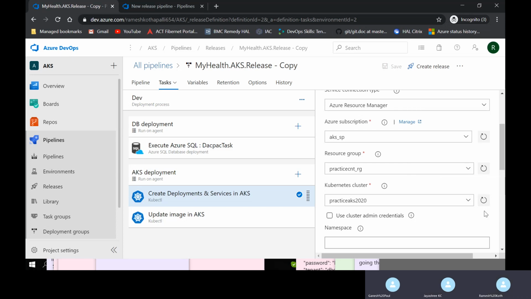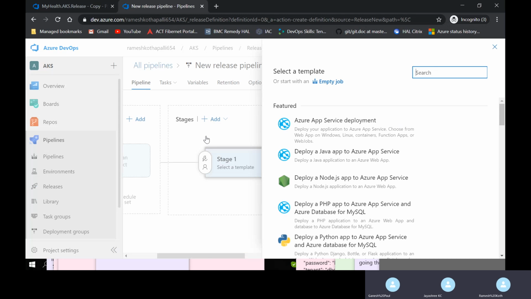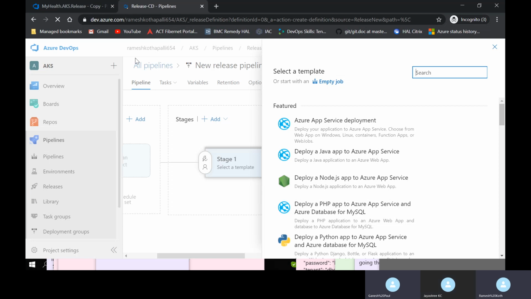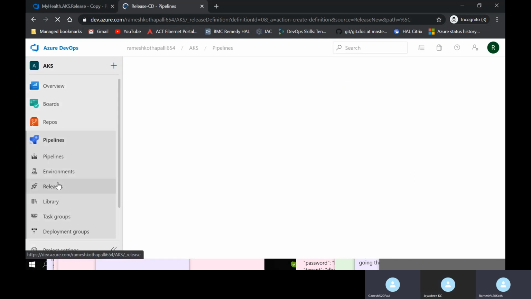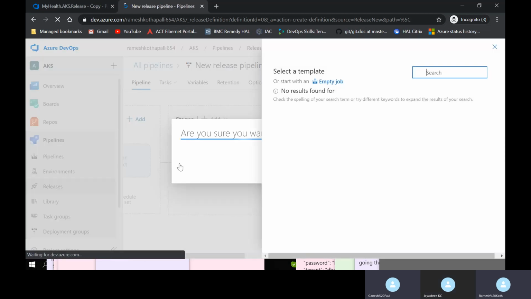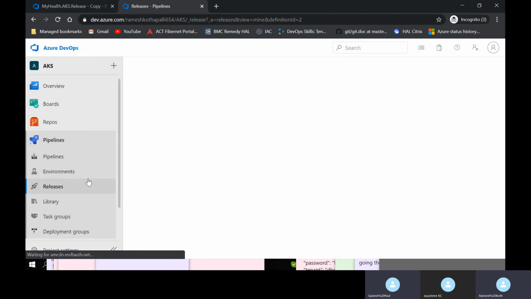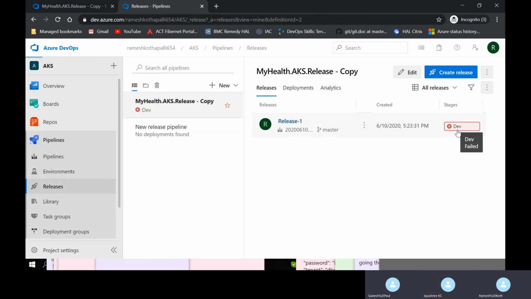Click releases in a new tab. Which stage failed? Like which step in that stage failed? Give reload. Go to there.